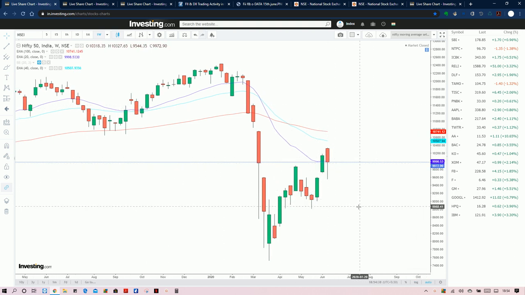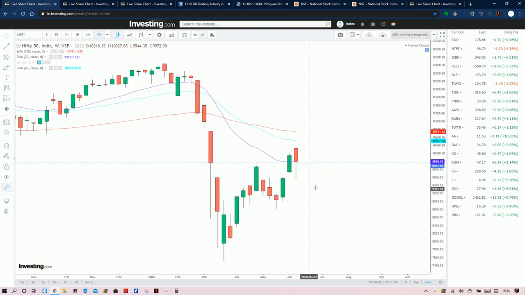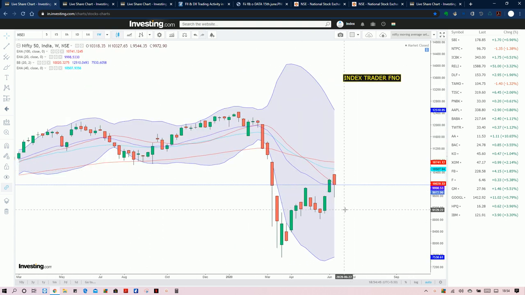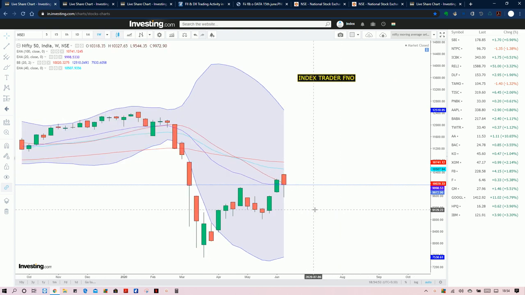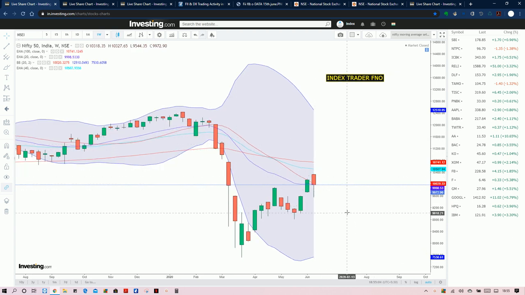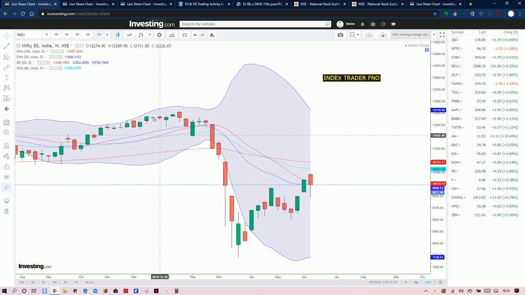This setup suggests the weekly chart is somewhat bearish, and we will also check with the Bollinger Band. Last week it closed above this Bollinger Band. Now it has closed below the Bollinger Band and the EMA 20. So that also confirms that it could not go above and touch this EMA 40, around 10,507. That also signals a bearish setup in the weekly EMA setup.